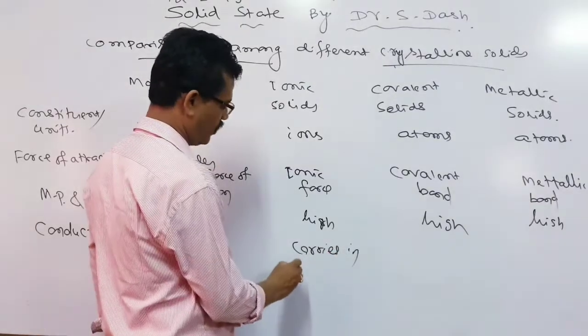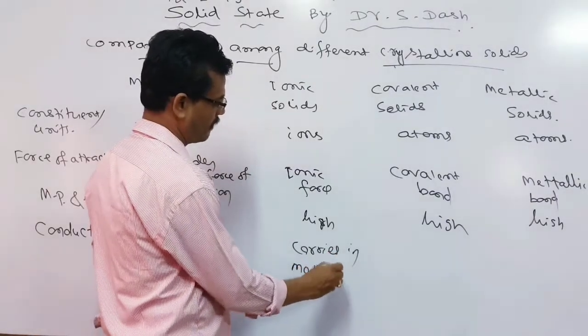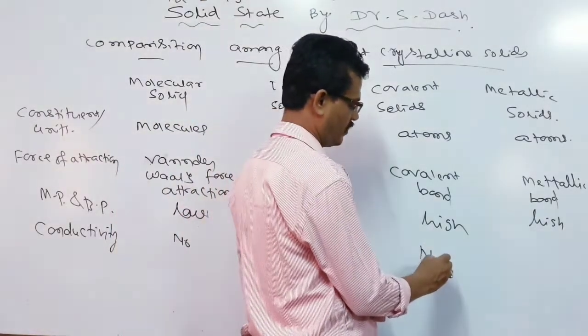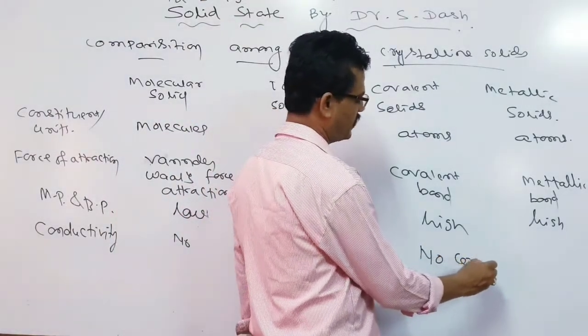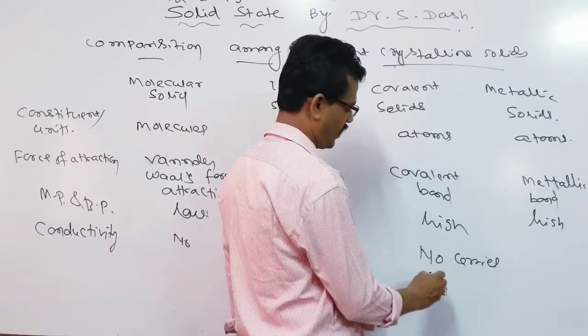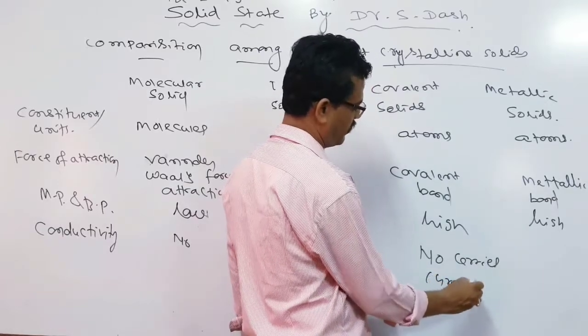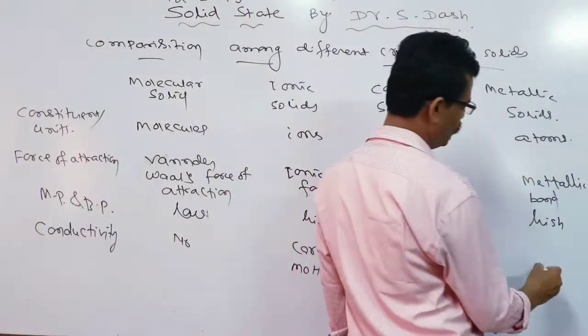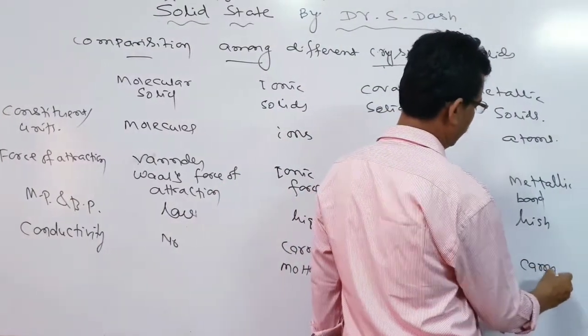Covalent solids do not carry current, with the exception of graphite, where it can be carried. And metallic solids also carry current.